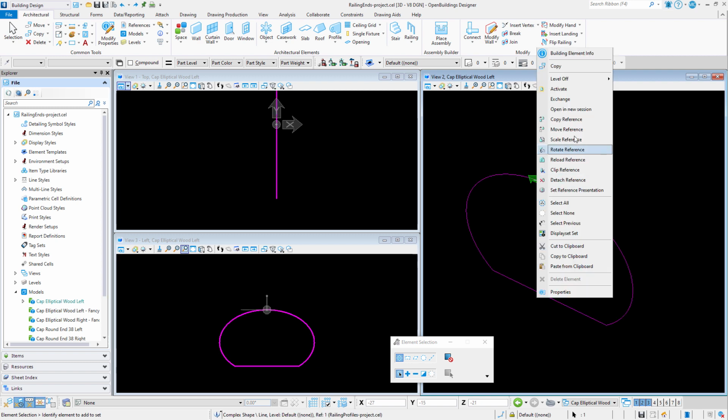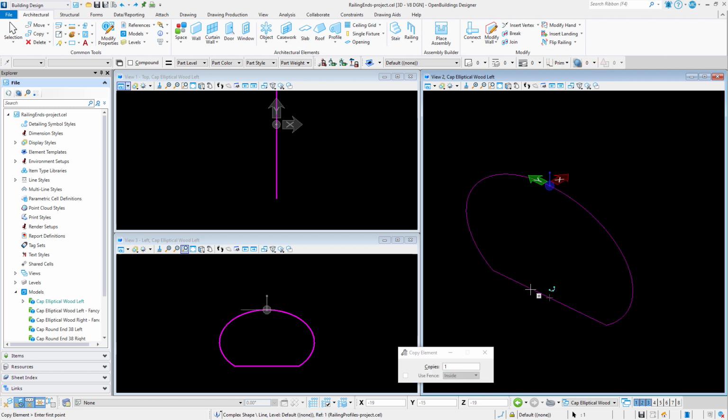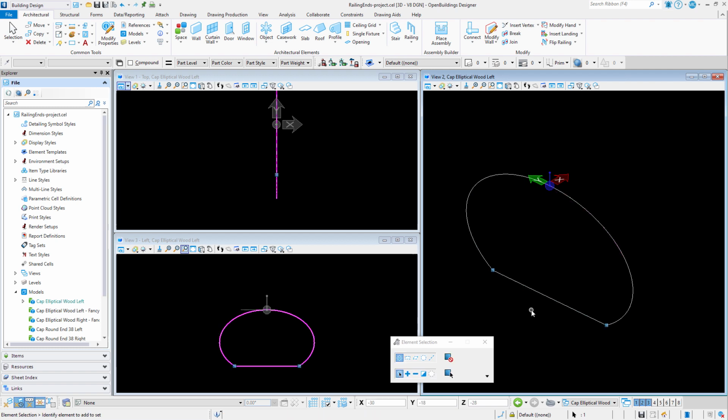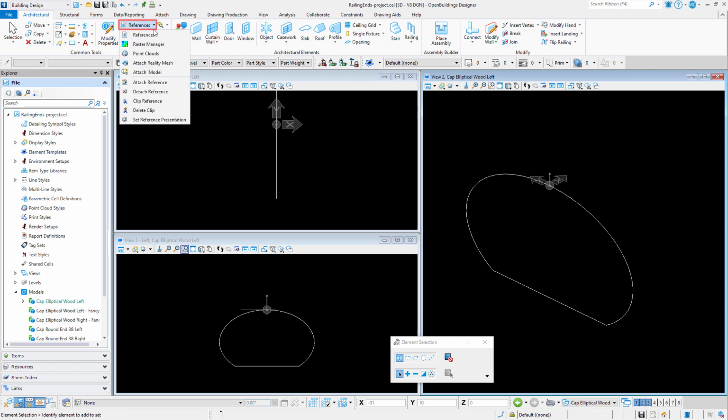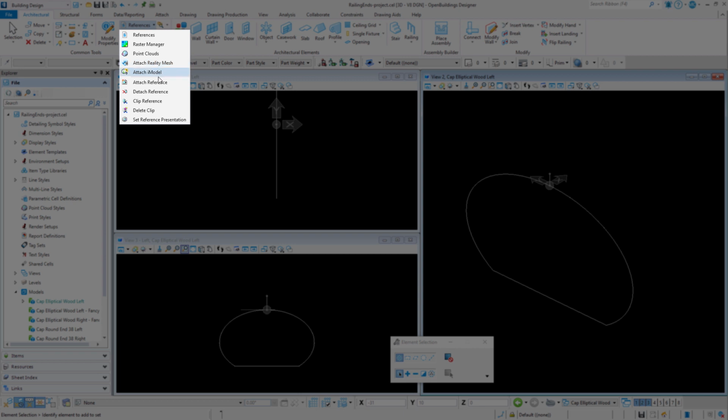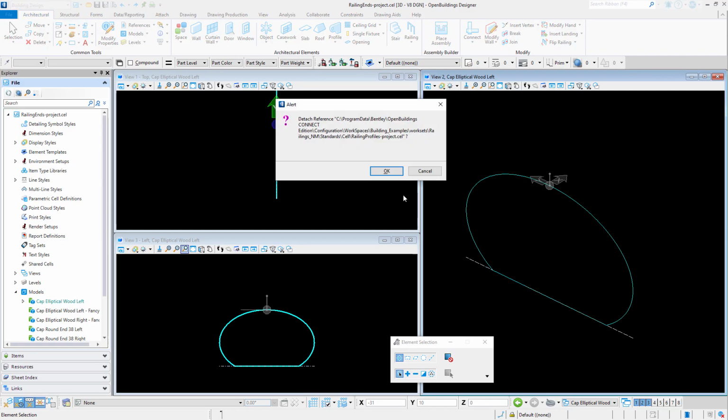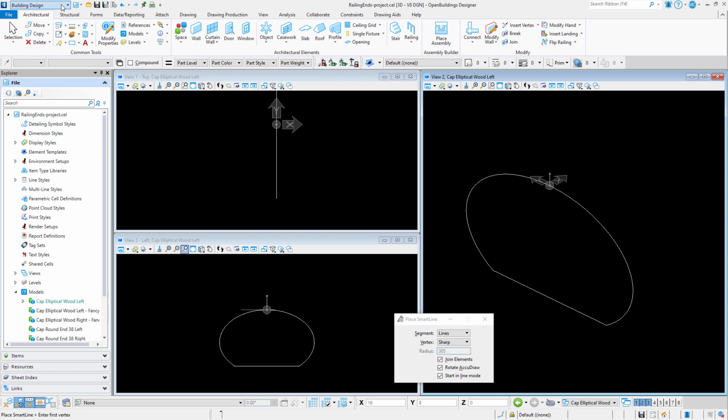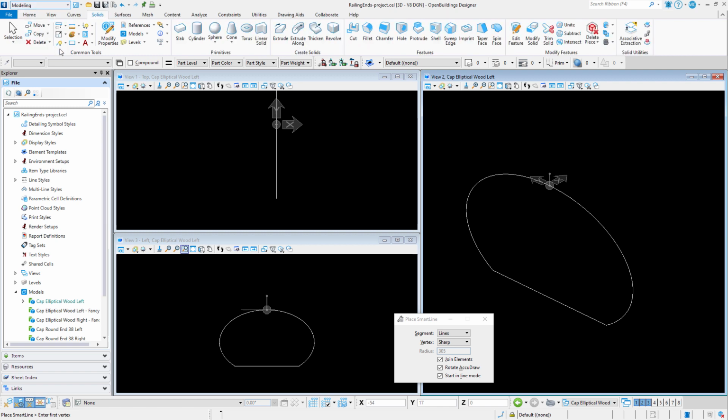Then I will simply copy the profile into the model, and then detach the reference. Now I'm going to switch to the modeling workflow to use some of the solids modeling tools. Since I just want to create a rounded end to the rail cap, I'm going to use the Revolve tool. But in order to do that, I first need to cut the profile in half.